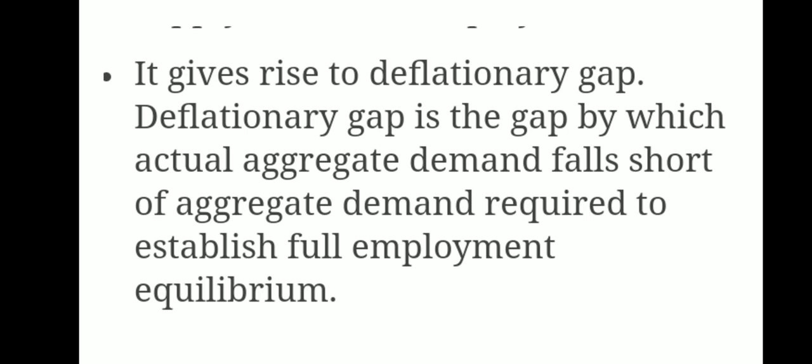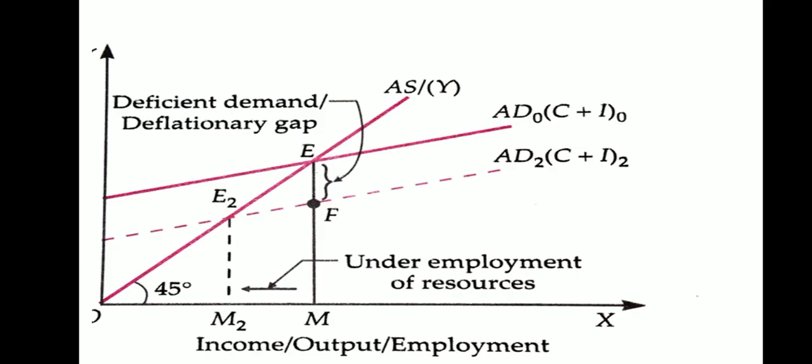Deflationary gap is the gap by which the actual aggregate demand falls short of the aggregate demand required to establish full employment level. That is more of decrease in demand is required. Now we can understand with the help of graph.